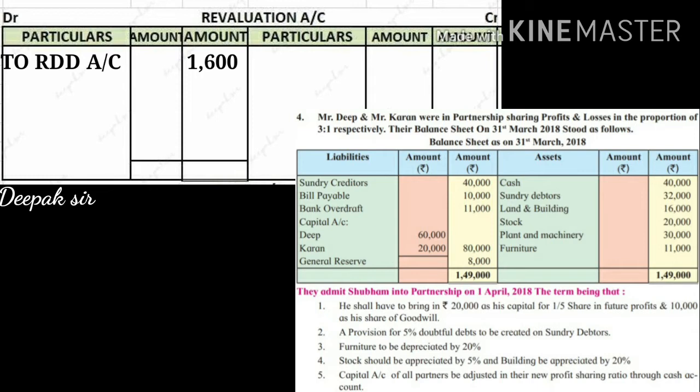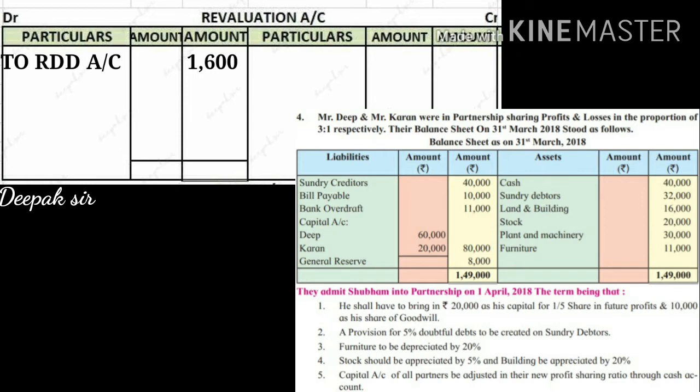It is recorded on the debit side because there is a decrease in assets. The asset value has decreased from 32,000 to 30,400, and whenever there is a decrease in assets, it is a loss which will be recorded on the debit side. Now if you will see the third adjustment, furniture to be depreciated by 20%.